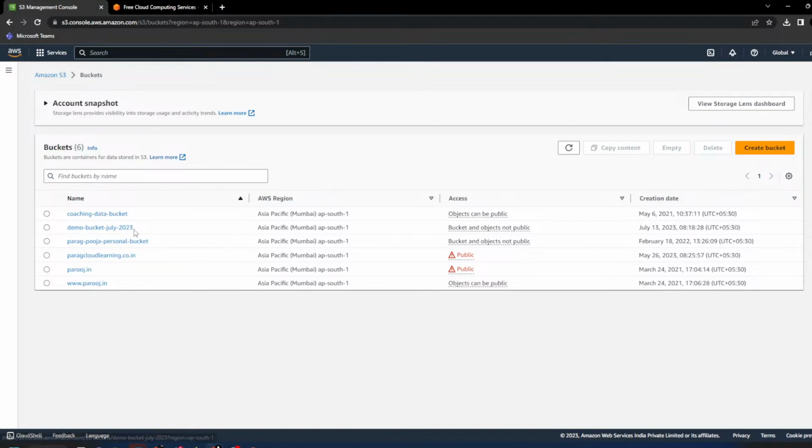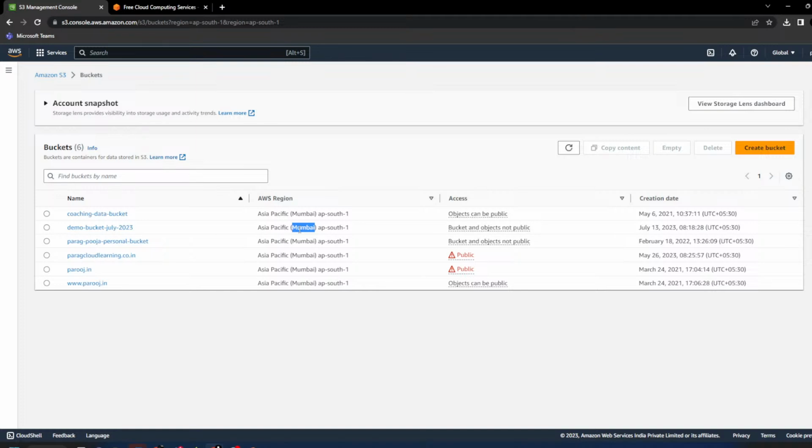When you create a bucket, it gives you the region in which the bucket is created. So all the data in this bucket belongs to which region? Mumbai region. That means the data is stored in Mumbai data centers. As I said, there are many countries where data compliance is the issue, that you can't store the data of that particular country outside their data center.